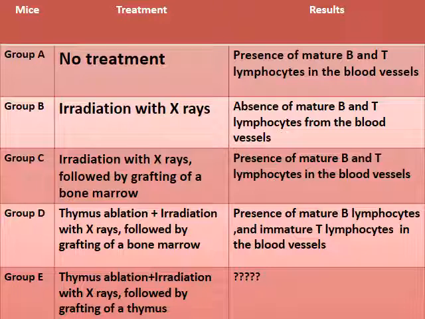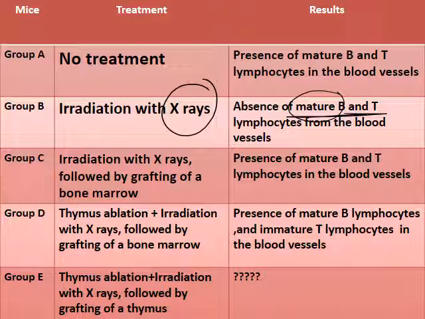Group A of mice has no treatment. We see the presence of mature B and T lymphocytes in the blood vessels. Group B, we have irradiation with X-rays. X-rays are known to destroy the bone marrow. We have absence of mature B and T lymphocytes, so no mature B and T lymphocytes in the blood vessels.